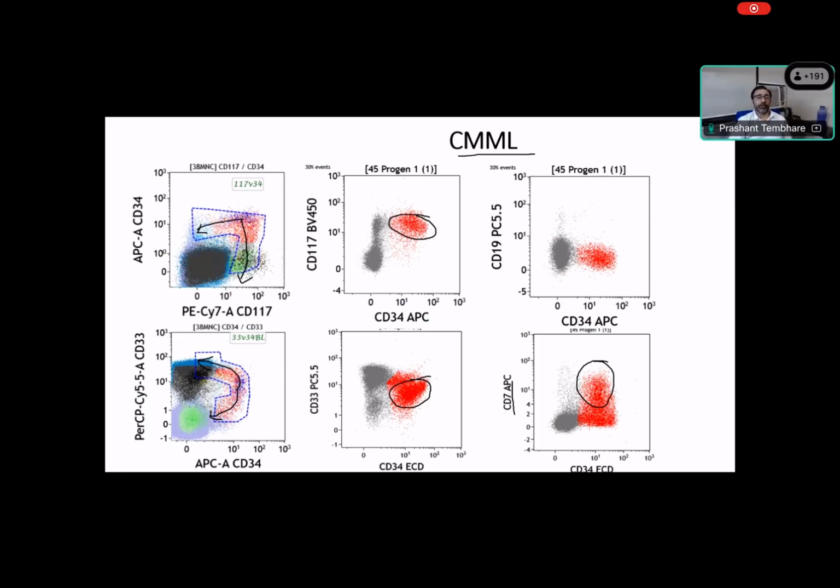In fact, we should have some B cell precursor. Like here you can see the peak population, which is 117 negative 34 positive population. This population is absent. So absence of normal B cell precursor is again another abnormality. And overexpression of T cell marker, again another abnormality.